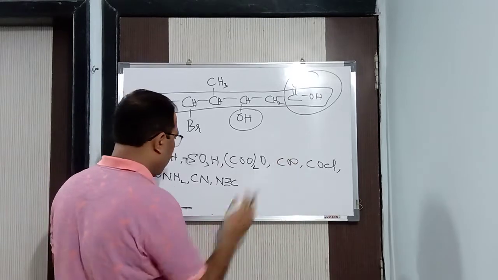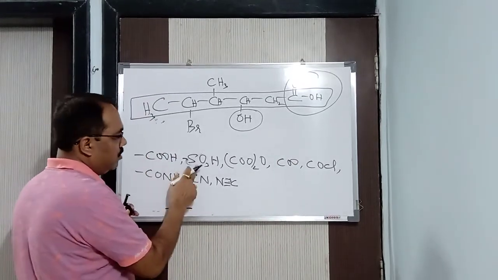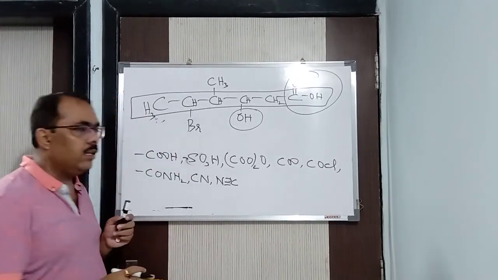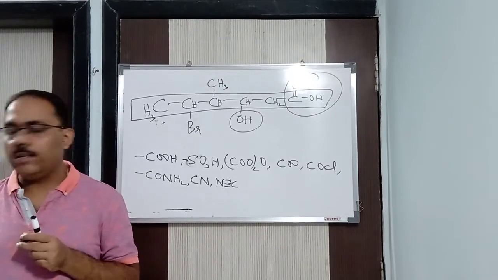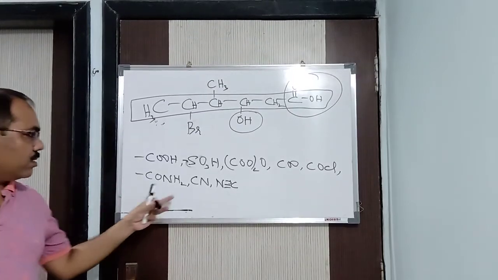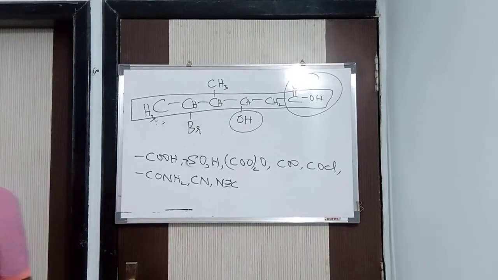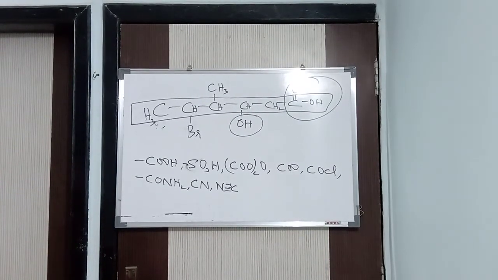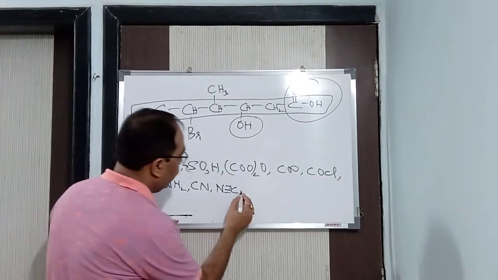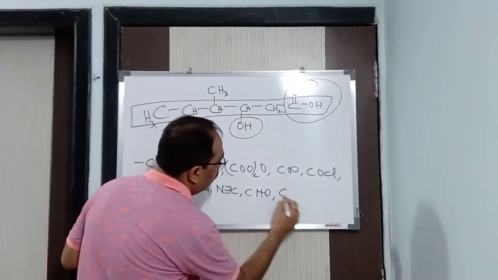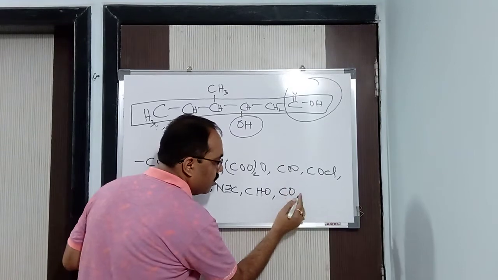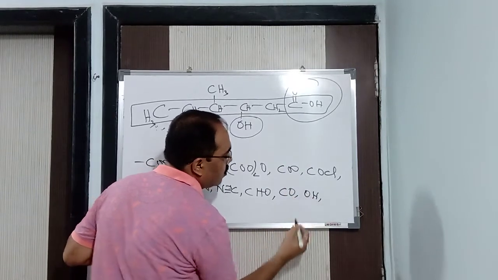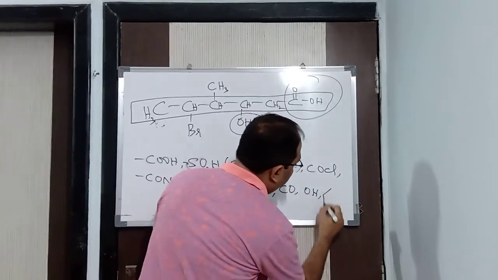Alright, it's a long chart. Carboxylic acid, sulfonic acid, acid anhydride, esters, acid chlorides, amides, nitriles, isonitriles. Just a moment. Then aldehydes, after that ketones, then alcohols, then phenol. Phenol we write in this way, benzene ring OH.